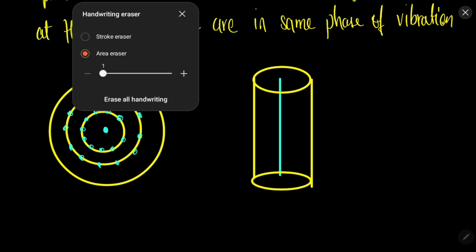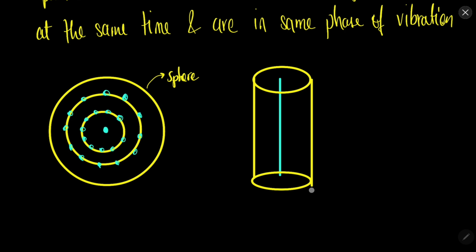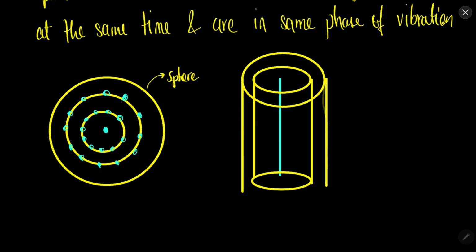So for a point source, the wavefront is spherical. Even for a spherical source, the wavefront is spherical. For a line source, the wavefront is cylindrical. So there will be multiple cylindrical surfaces.